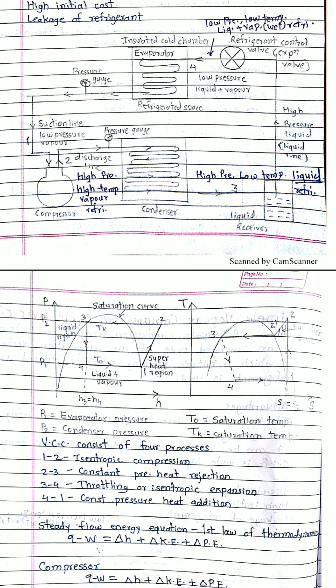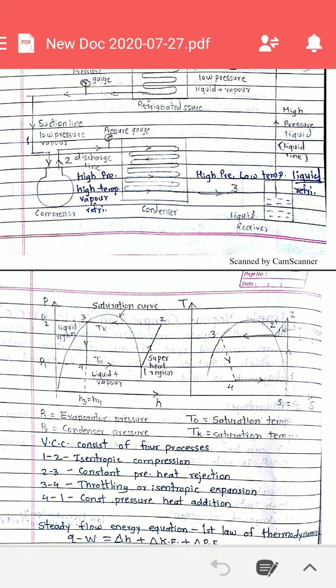In that constant pressure heat addition, due to absorption of heat from the food products kept inside the refrigerator, the liquid particles of the refrigerant get vaporized. From point number 4 to point number 1, only saturated vapors are present at point number 1.